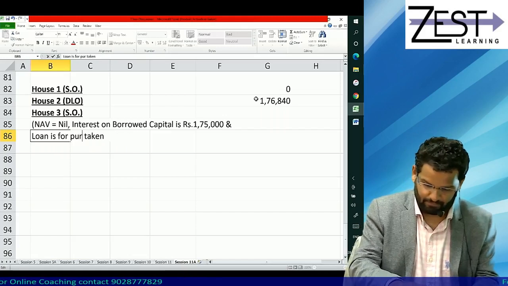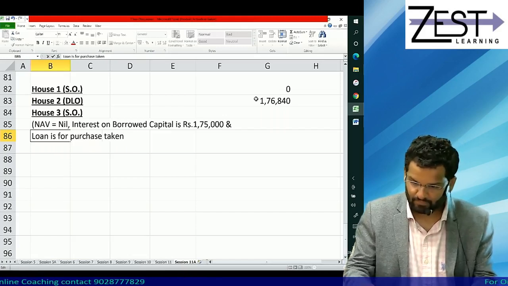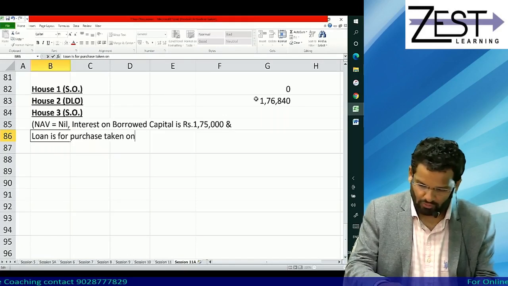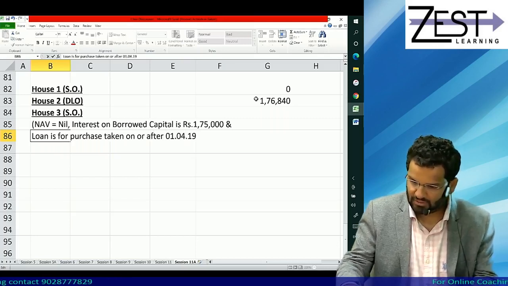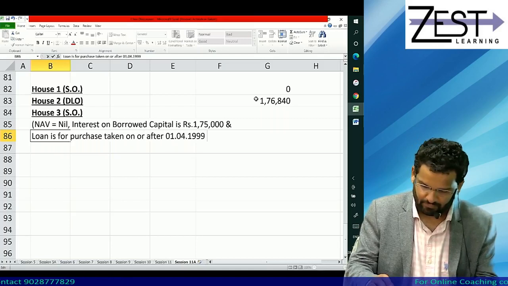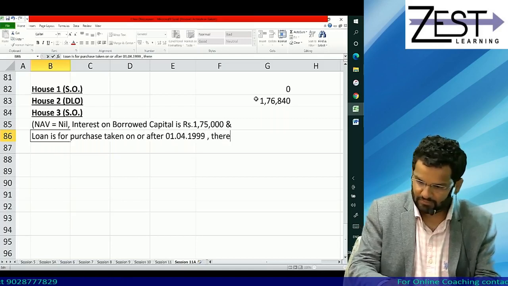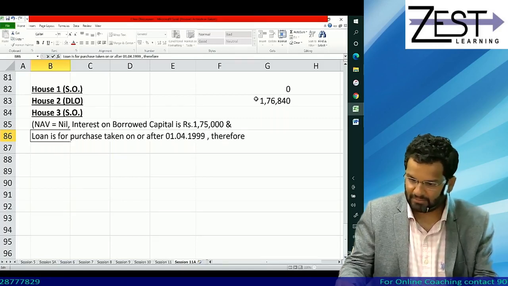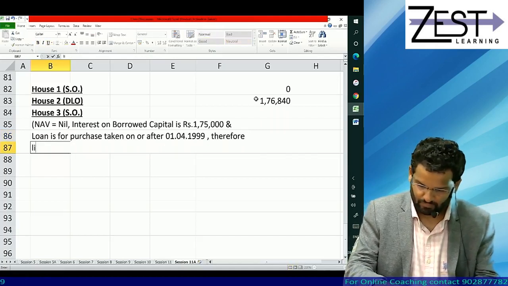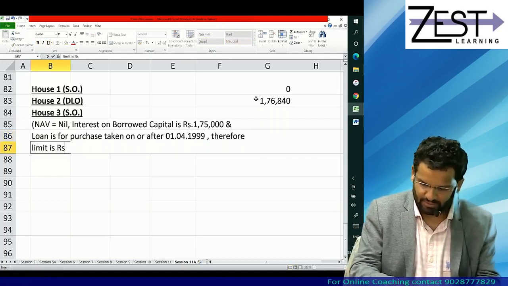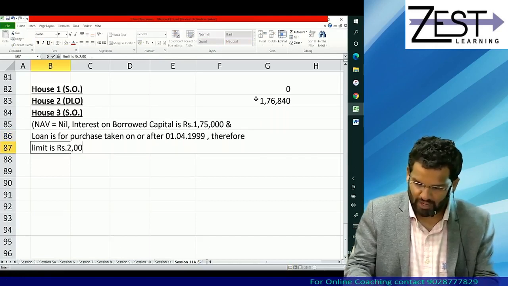Loan is for purchase taken on or after 1/4/1999. Therefore, limit is, nice limit is there. Yes, limit is rupees 2 lakhs.